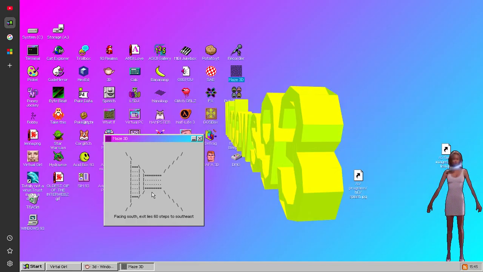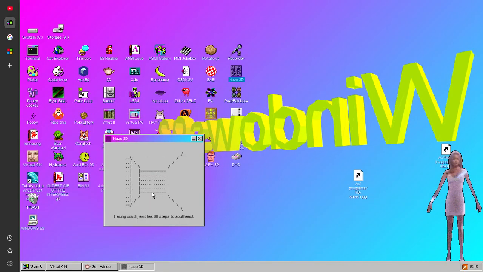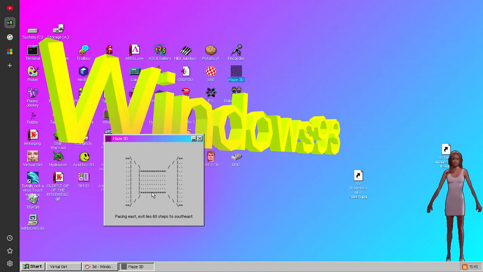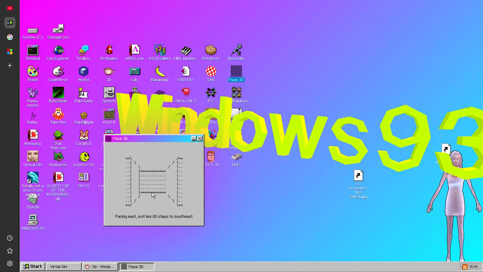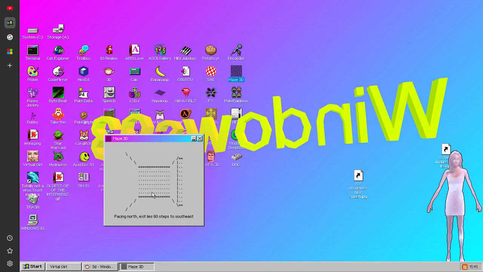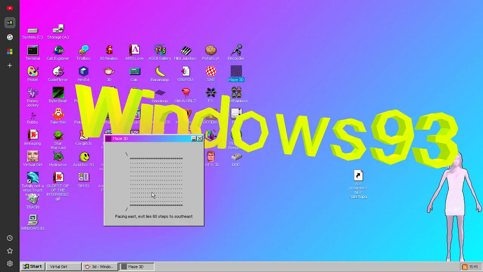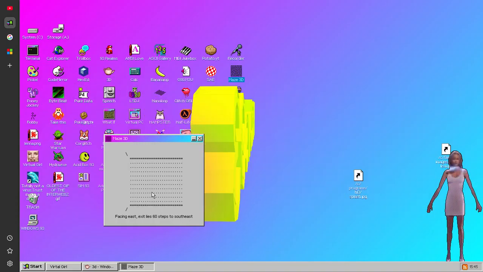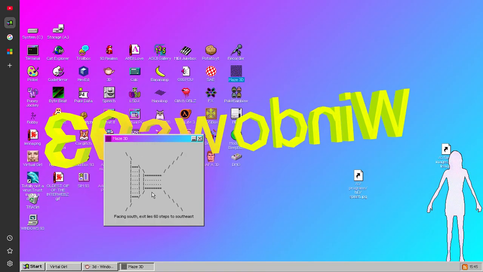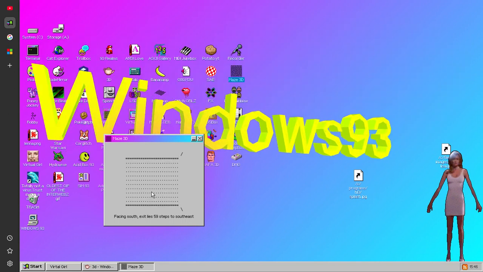Okay, and you guys can go ahead and use the arrow keys to move around. It's a very nice software. Or do you use the WASD? Facing east. Okay. Use the arrow keys. Nice. So yeah, that's a very nice maze game.